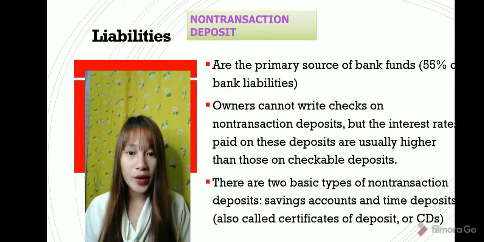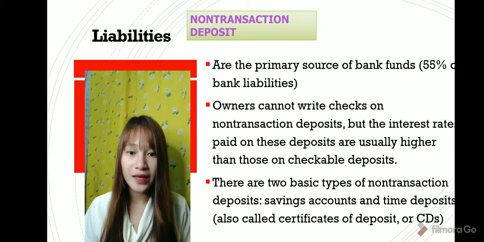Non-transaction deposits are the primary source of bank funds. They consist of 55% of bank liabilities. Owners cannot write checks in non-transaction deposits, but the interest paid is usually higher than on checkable deposits. There are two types of non-transaction deposits, which are savings accounts and time deposits or certificates of deposit.